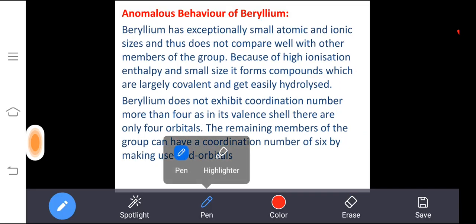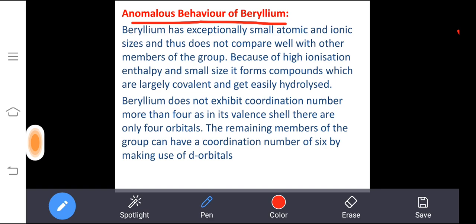Anomalous behavior of beryllium. Now once you come to this title, whatever we discussed up to now, the same thing we want to put again. Beryllium has an exceptionally small atomic and ionic size. Due to that, it will have a high ionization enthalpy. If the size is small, then it has high ionization enthalpy. That means you can't remove the outermost electron that easily. That is what they are mentioning here.